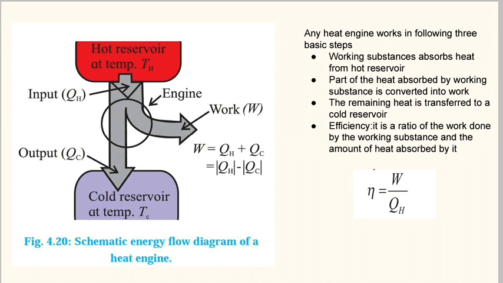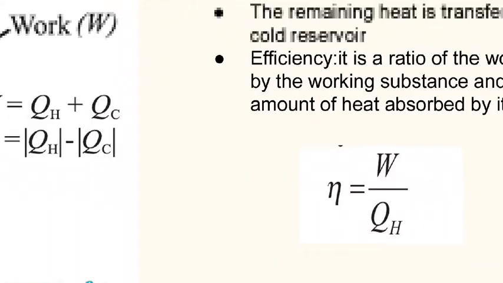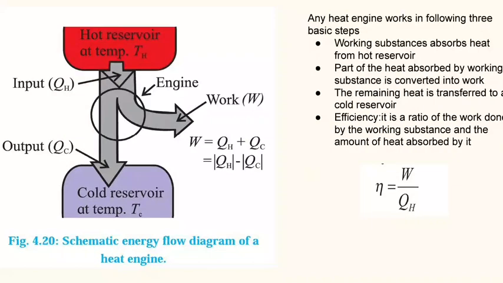To understand how much work it is doing, we need to understand what efficiency is. Efficiency in a heat engine means how much heat you gave and how much work it did. It is the ratio of work done upon heat supplied, so this is W upon QH. As you can see, the heat QH is taken by the system, so it will be considered positive, and QC is coming out of the system, therefore it will be considered negative. So W is equal to QH minus QC. Now this letter is known as eta, so it will be given as QH minus QC upon QH.